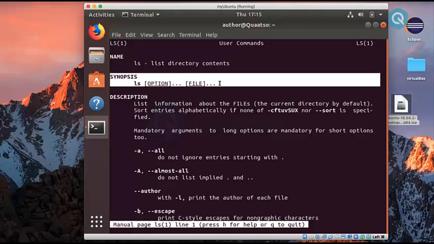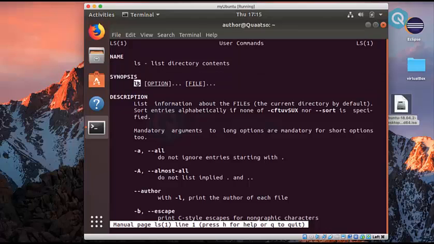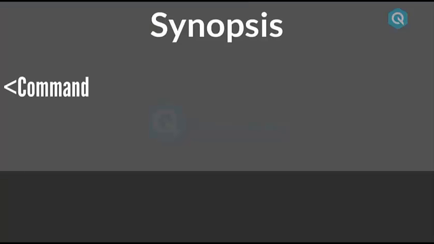A synopsis is generally written in the format of utility name, which is ls, and then square brackets and lots of options inside it. If you don't know the meaning of these characters, it will scare you a lot. So let's decipher it first to find out what it tries to tell us. All command synopses start with the command name, which we need to use whenever we want to use it.